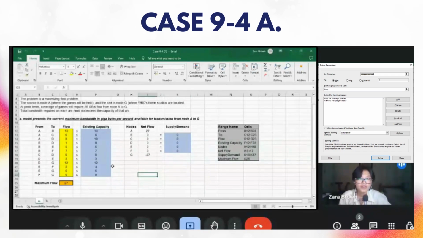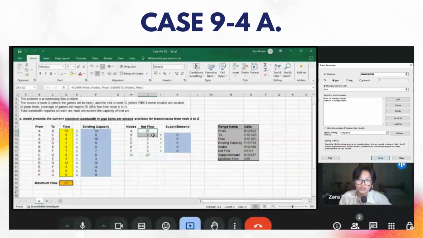Before we discuss our formulas and do our solver, right here are our range and our cells and our range names for these ranges and cells, which will help us easily distinguish the variables and the cells that are involved when we do our solver and our formula. For this part, we only have used one formula simply because our maximum flow is determined by the net flow for node A, which is also equal to the net flow for node G. It is simply negative because our node G is the recipient of this flow.